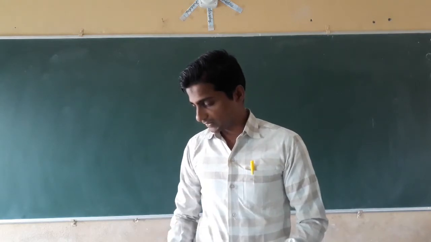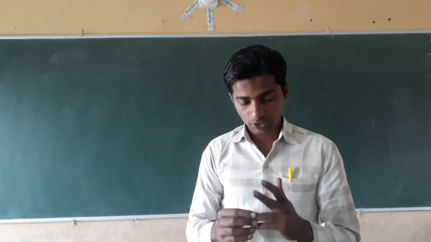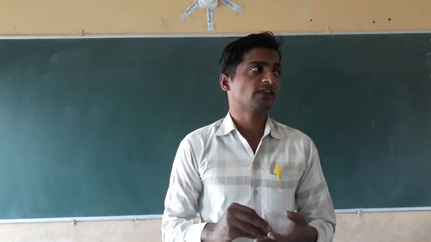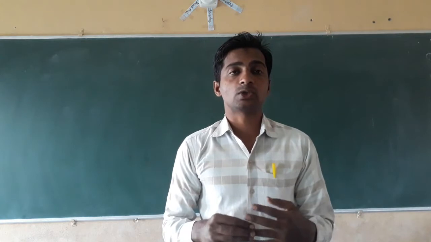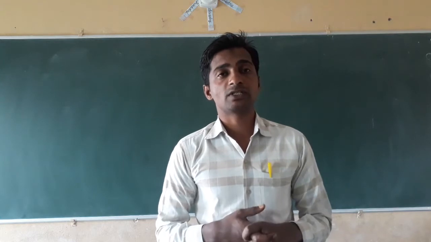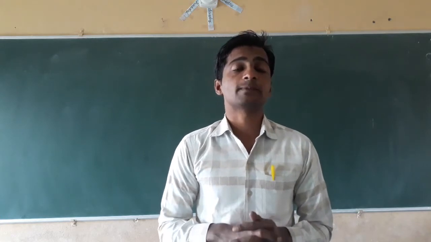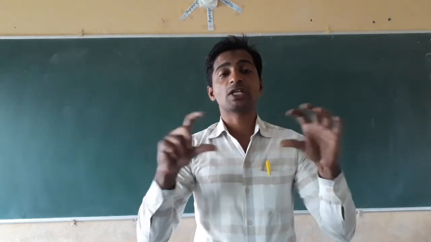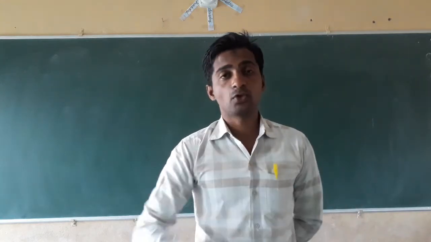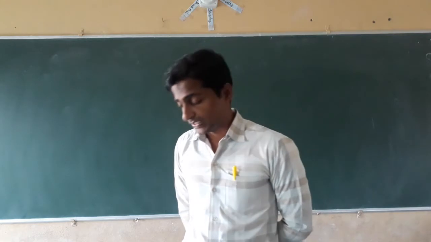Next we studied the types of diseases: acute disease and chronic disease. Acute diseases are those which can be cured within a short period, and chronic diseases are those that take a long time to get cured. For example, common cold and flu can be cured within 1 week. But tuberculosis, TB, will not be cured for about 3 to 6 months. So TB is a chronic disease that lasts a long time, while flu, cough and cold last a short period. That's why these are acute diseases.